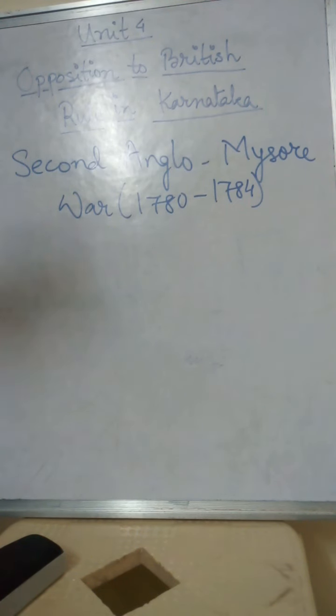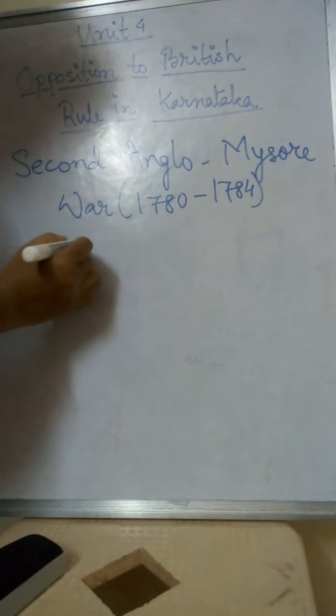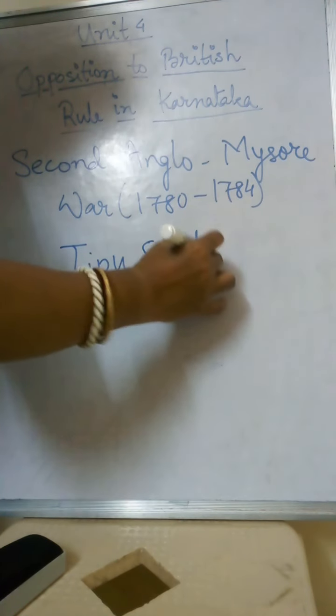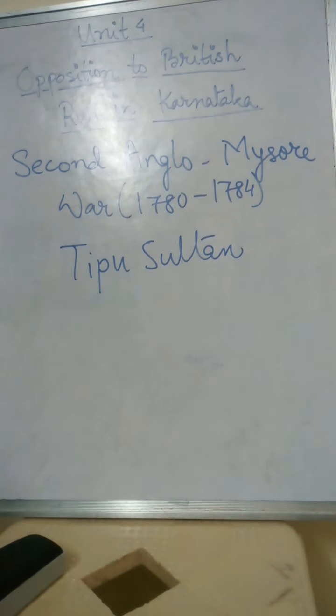Okay, during those days only, while fighting with the Britishers, Hyder Ali died due to illness. Now, after his death, his son Tipu Sultan took up his chair. Tipu Sultan was already waging a war in the Malabar region when Hyder Ali died. So at that time, what happened?